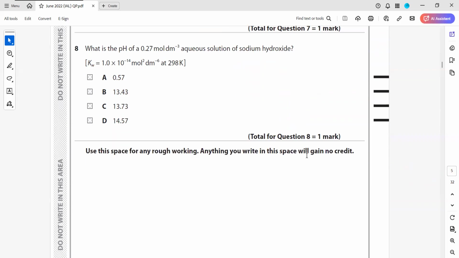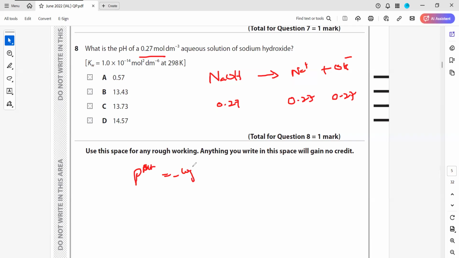Okay. Then the pH of an aqueous solution: 0.227 mole of sodium hydroxide is there. The dissociation constant is given. Sodium hydroxide is a strong alkali, so it will dissociate into sodium ion and hydroxide ion. So the concentration, which is 0.27, this will also be 0.27, and this will also be 0.27. Then I can find pOH, which is minus log of 0.27. So what's the answer for pOH?